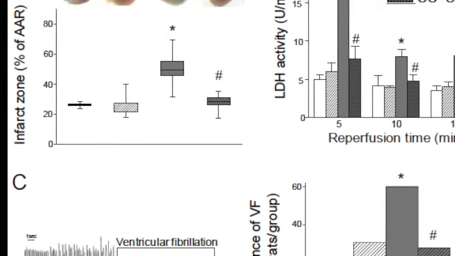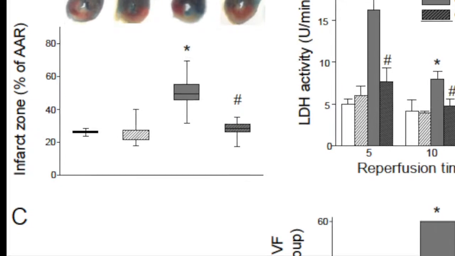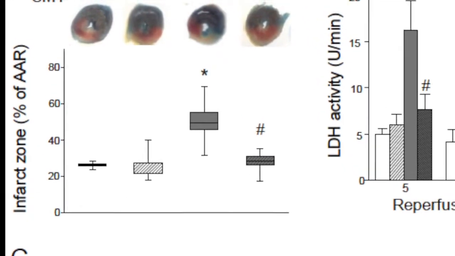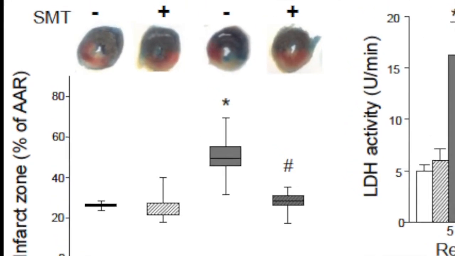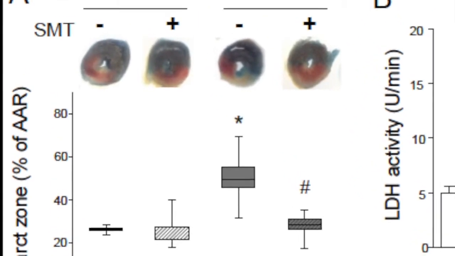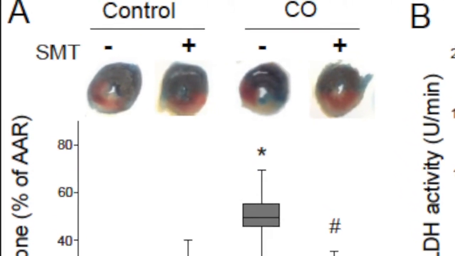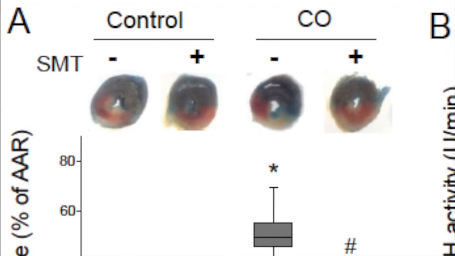Ischemia reperfusion injury in isolated hearts was examined in the presence of an iNOS inhibitor following carbon monoxide exposure. Carbon monoxide exposure altered the pattern of iNOS expression, and iNOS inhibition reduced infarct size following ischemia reperfusion injury. This study has profound relevance to air pollution-related cardiovascular disease.